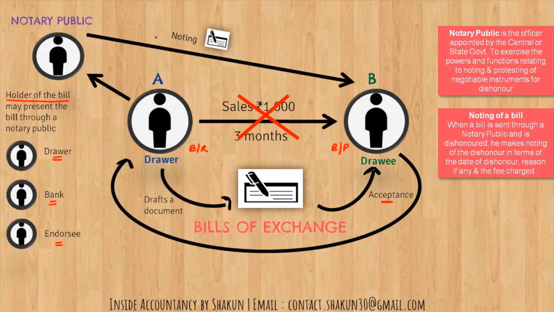So the notary public will present or protest the bill in front of the drawee who had given the acceptance, and he will note all these details in the bill of exchange.